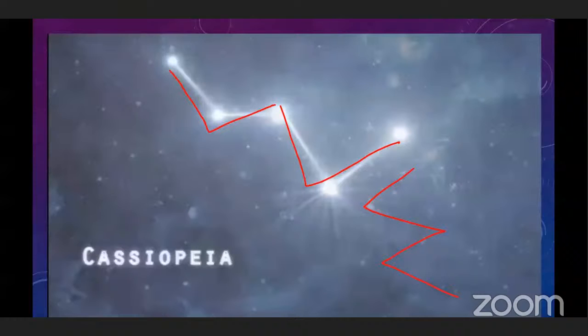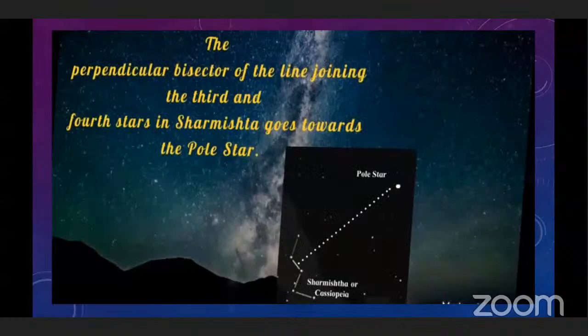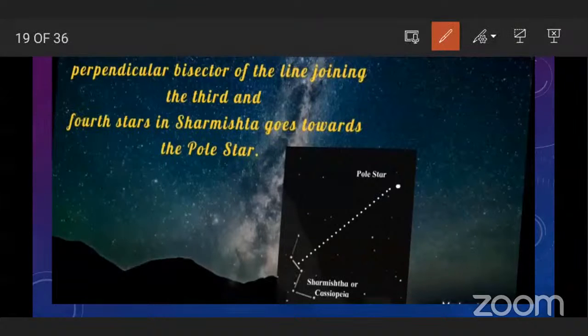The perpendicular bisector of the line joining the 3rd and 4th star in Sharmishta goes towards the pole star. See here also, this is the perpendicular bisector of the line joining the 3rd and 4th star, and this line goes towards the pole star.